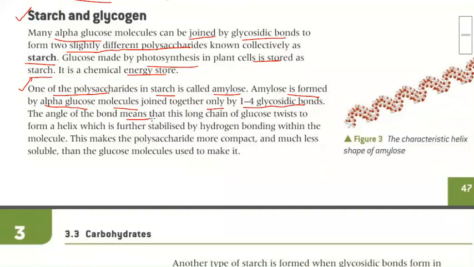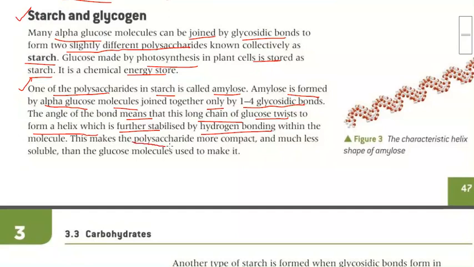The angle of the bond means that this long chain of glucose twists to form a helix, which is further stabilized by hydrogen bonding. Because of this angle of the bond, they form a helical structure, and that has been further stabilized by the hydrogen bonding. Is that point clear? Okay.